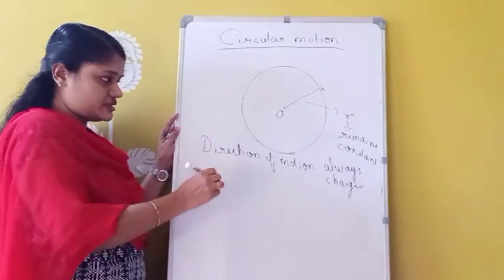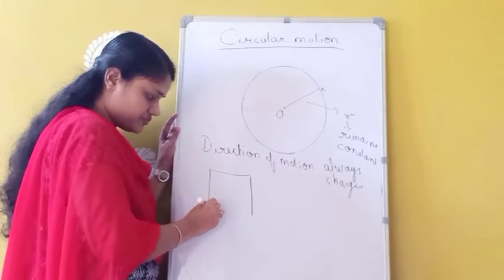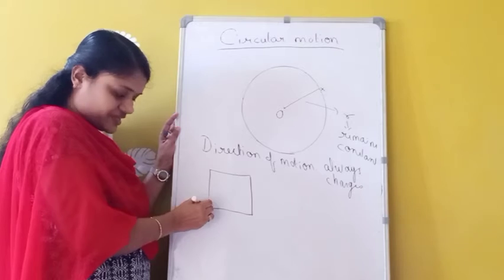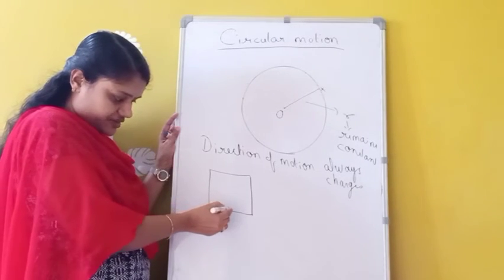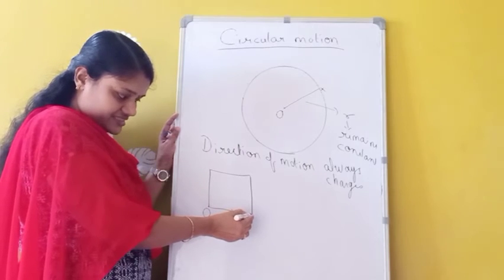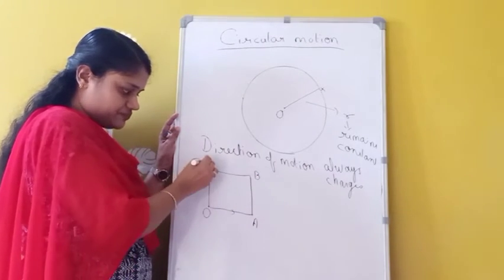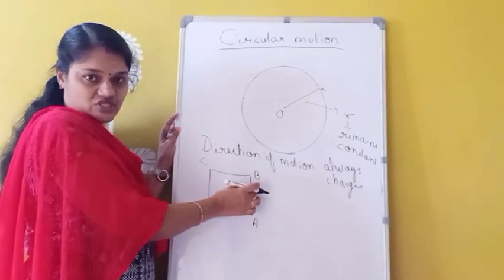Suppose I am taking another figure like a square. Suppose a particle is moving from the starting point along a straight line, and when it reaches this point, suppose I call the points A, B, C. When this body reaches point A, it changes direction. This is the first time.